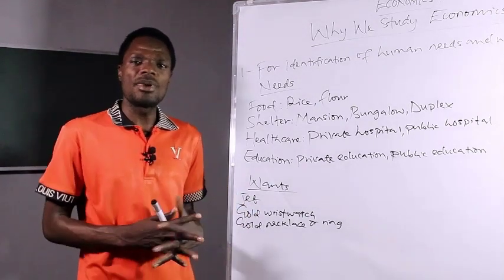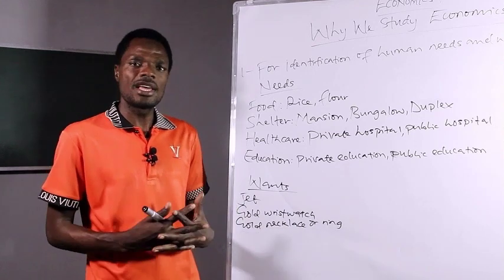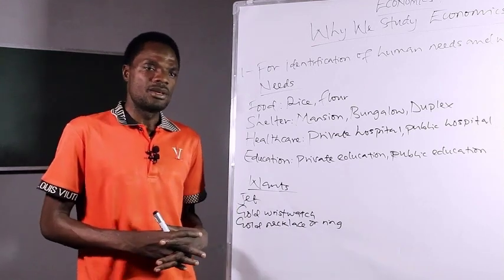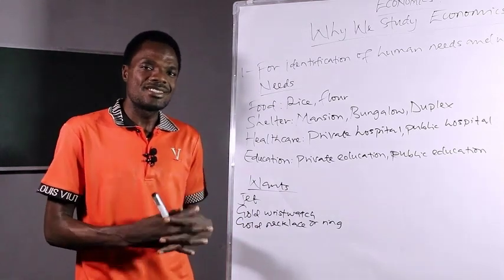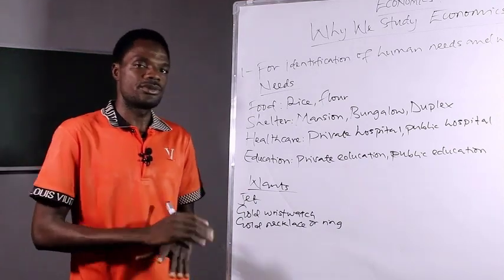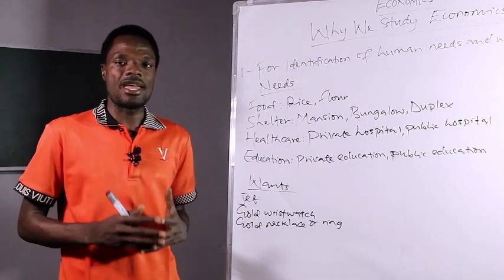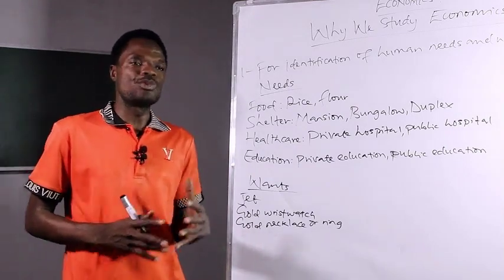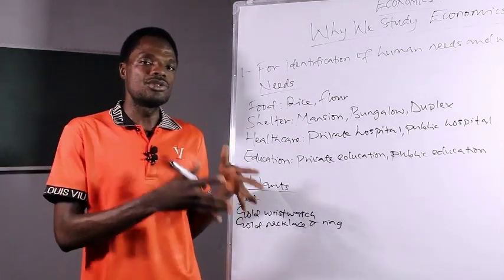They are serving the same purpose. It's just for decoration, to show that yes, you are wearing something. So also the ring. It doesn't mean we necessarily need a gold necklace or ring. It is just a want. So economics is trying to help us differentiate between what we necessarily need and what we necessarily do not need.